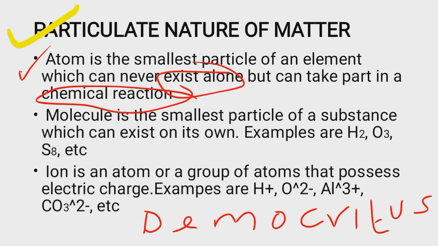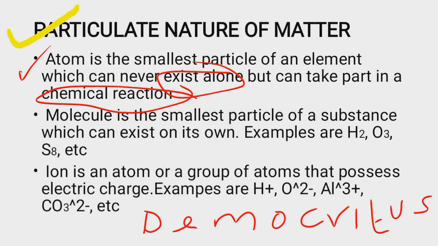Almost all were modified. He said an atom can neither be created nor destroyed, and during nuclear fission, uranium-235 is actually destroyed to form barium and krypton. He also said that atoms of the same element are alike and differ from atoms of other elements, which is untrue, because isotopes let us know that atoms of the same element may not be completely alike. Then he said atoms combine in simple ratio, but even large molecules like protein and carbohydrate combine in large ratios. So almost all of Dalton's atomic theory was modified, but that is not the scope of this class.